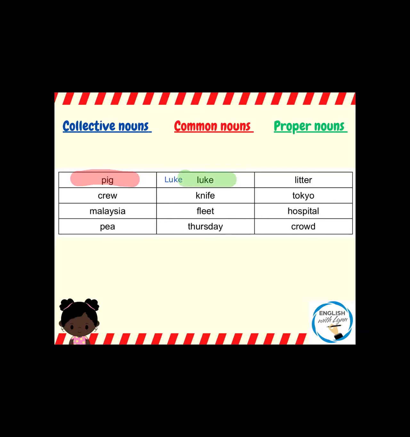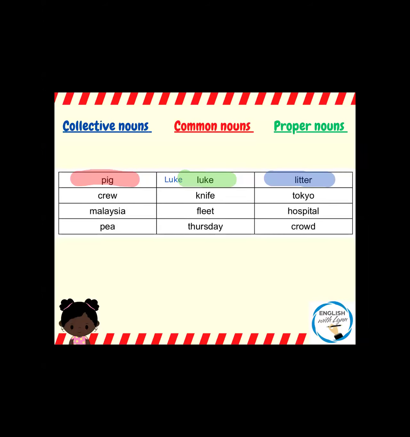Then when we speak about a litter, we are speaking about a collective noun, and it is a collective noun for a group of puppies. Okay, so a litter is a group of puppies. Then we have a crew.